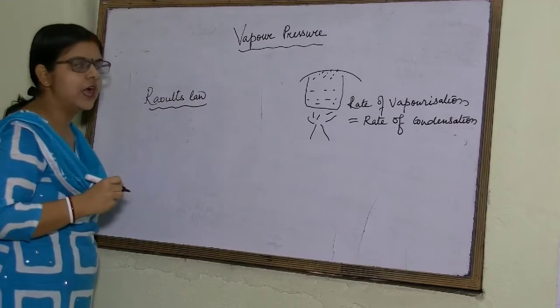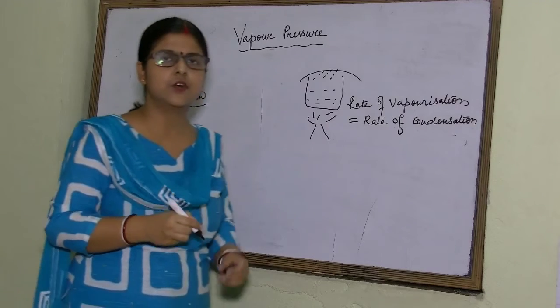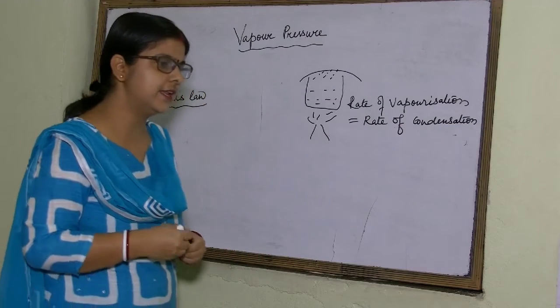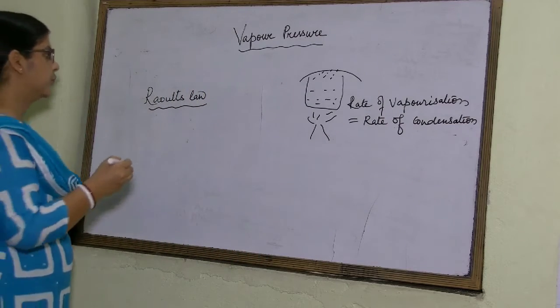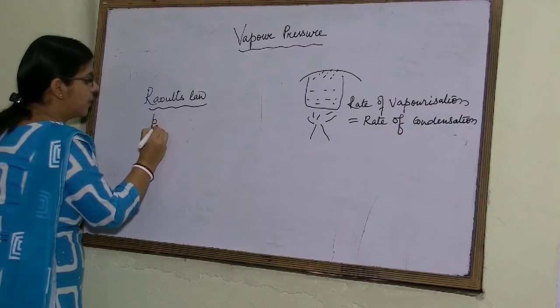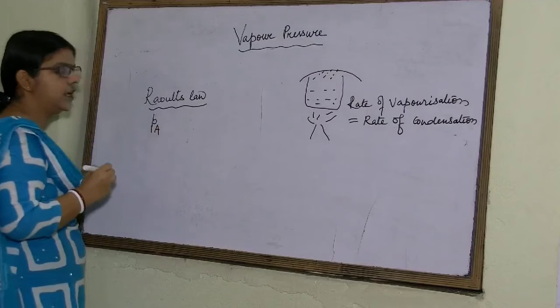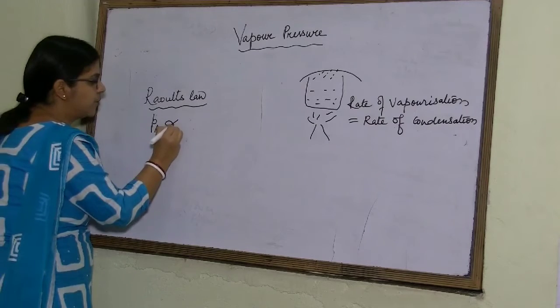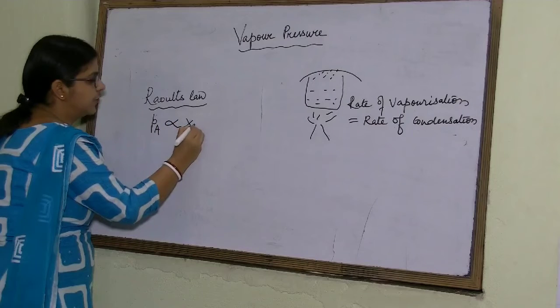In the beginning, I would like to discuss Raoult's law for volatile liquids. For volatile liquids, Raoult's law states that vapor pressure or partial pressure of any component is directly proportional to its mole fraction.